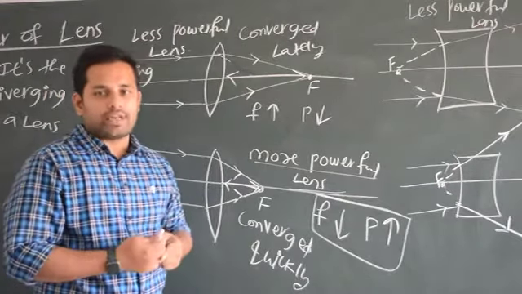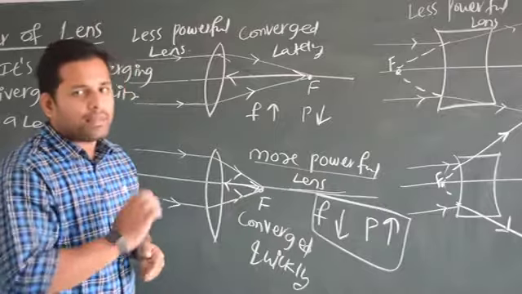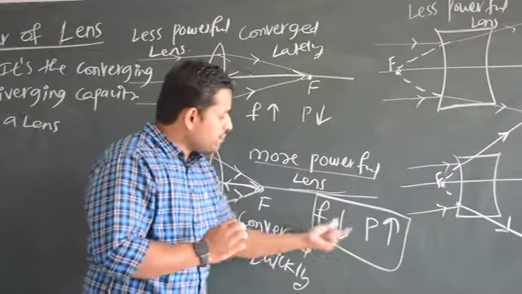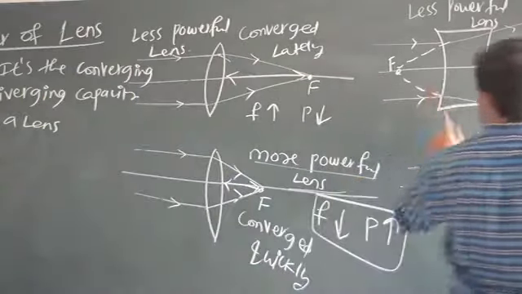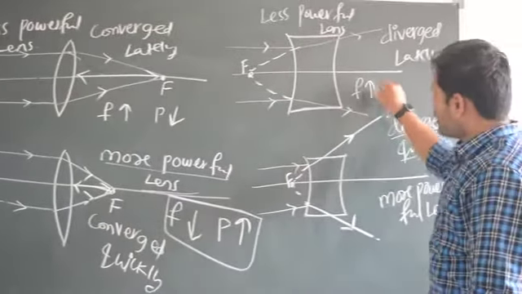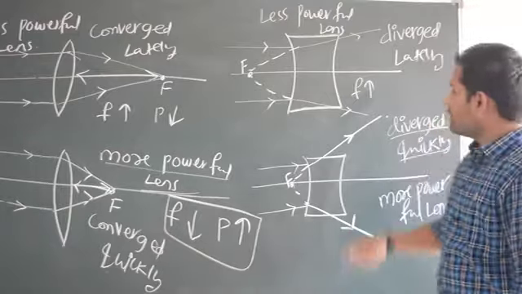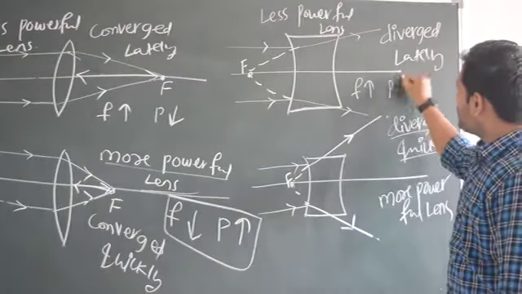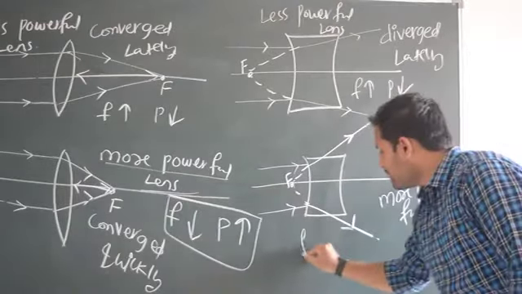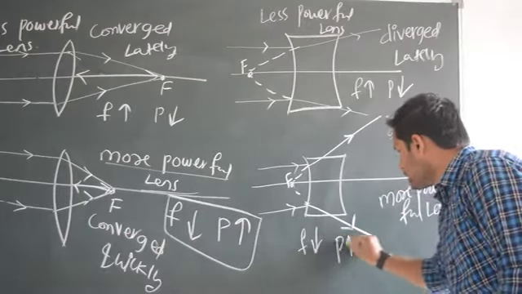We came to the formula. P is equal to what? 1 by F. Okay? Less focal length means more power. You can check here also. Here the focal length is more, right? Compared to this, this is a very small focal length, and here it is a large focal length. Focal length is more, so power is going to be less. Here the focal length is less, that's why power is more.